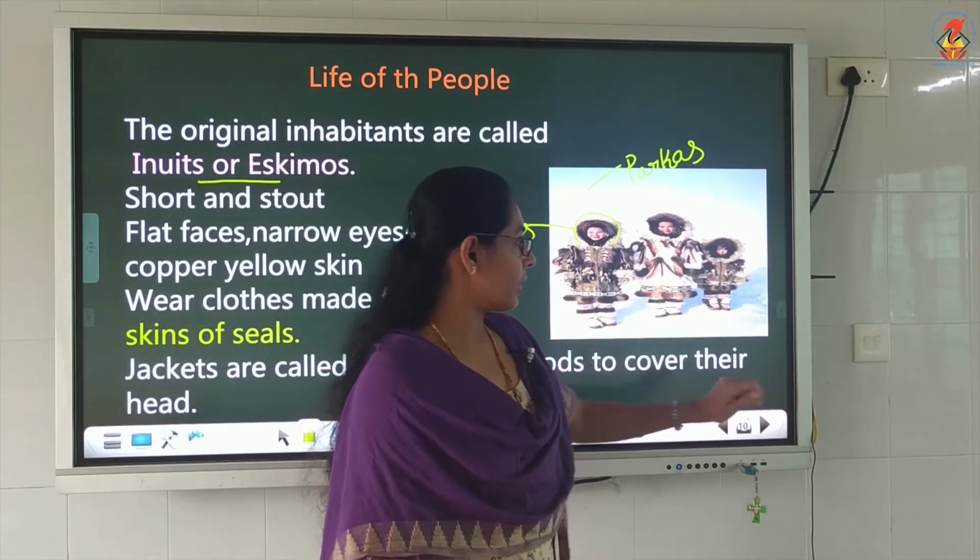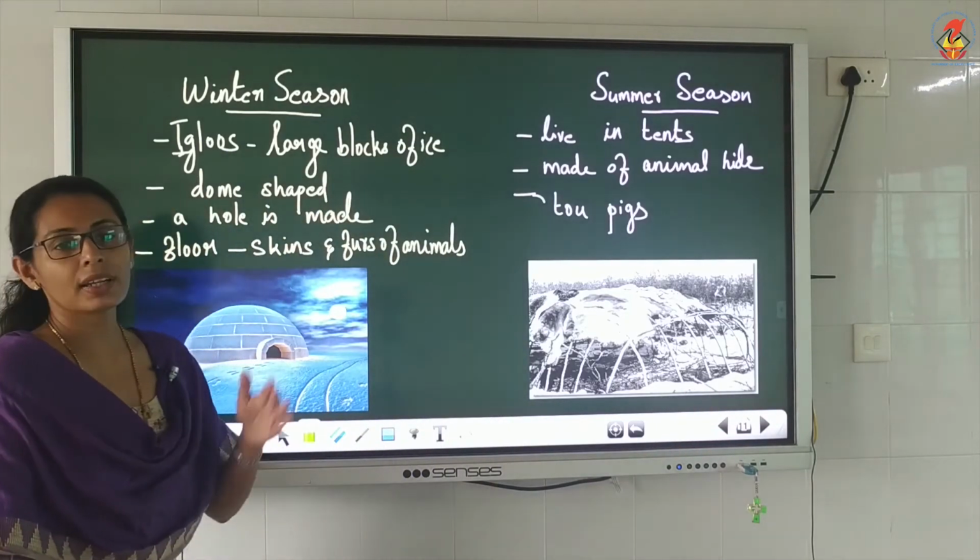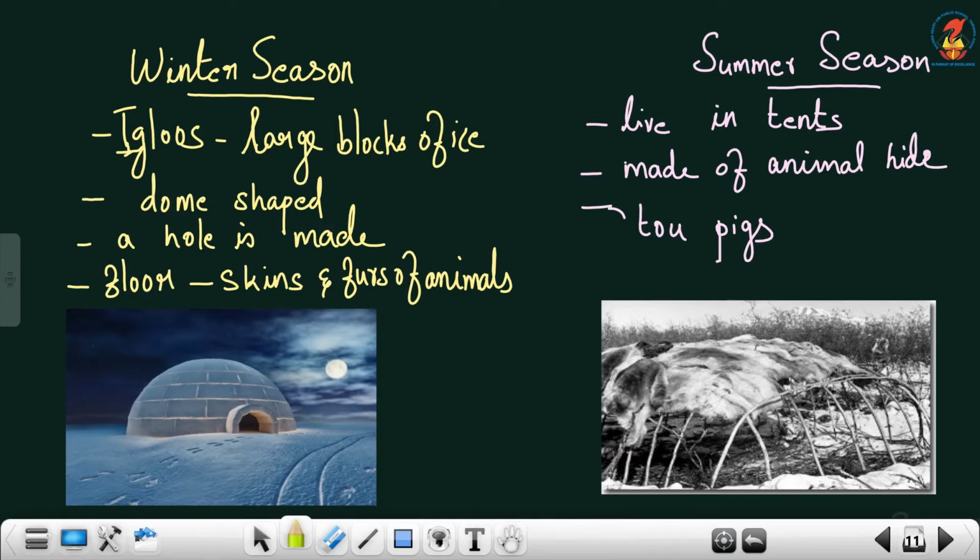Now next, where are these people living? In which area are the people living? They make houses at two different times. In winter season they make their houses using large blocks of ice, and this house is known as the igloo. That we already studied in smaller classes. Igloos are made with large blocks of ice.